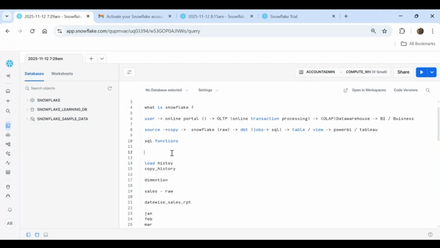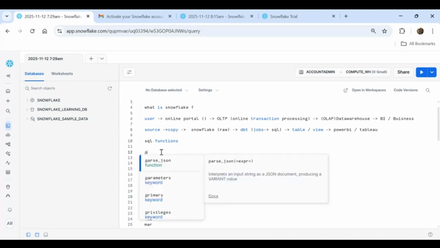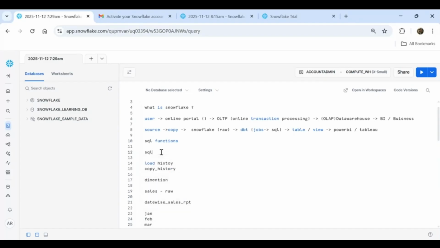Very good. And one more thing, Amit: do we get a requirement of using Python scripts in Snowflake? It is there, but very rare. SQL would be the main thing. If you are writing Python also, then that Python script will actually be calling the SQL script to work.